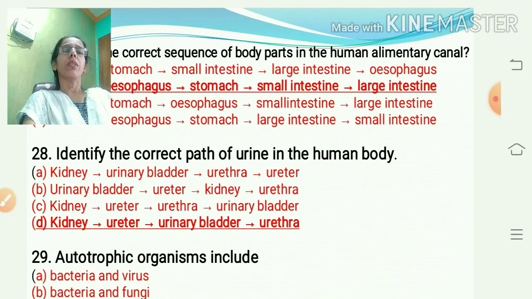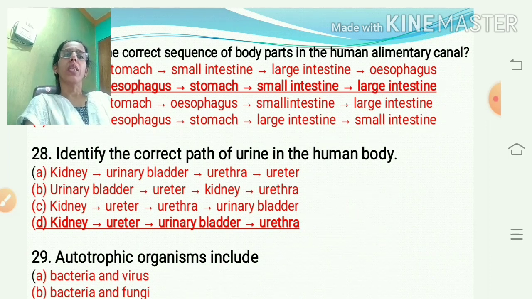Identify the correct path of urine in the human body. In the kidney, blood is filtered. From that, the unwanted liquid material is taken by the tube called the ureter. From the ureter, it is carried to the bag called the urinary bladder and ends in the urethra. It is expelled out by the urethra. So the answer is D.